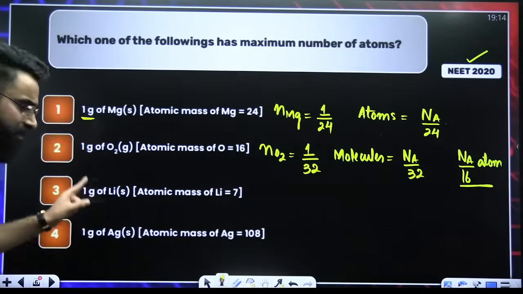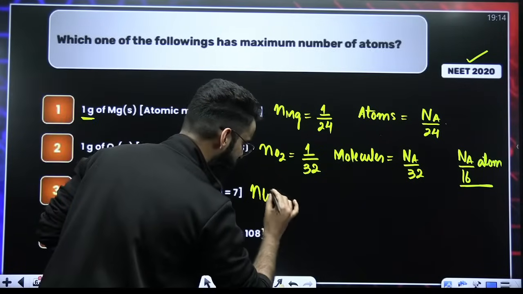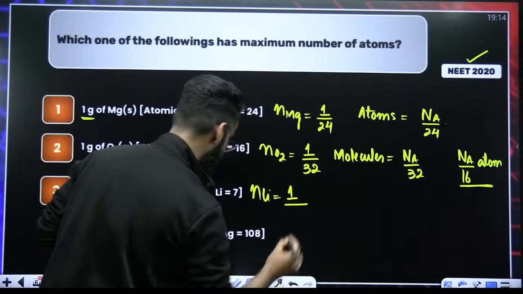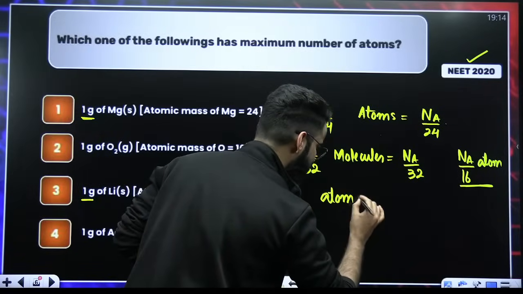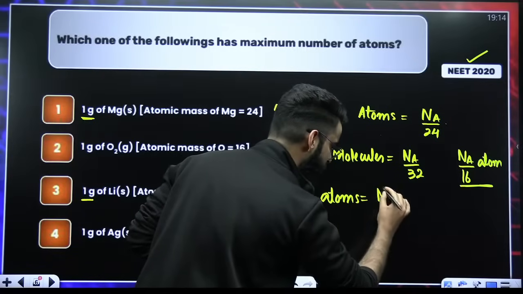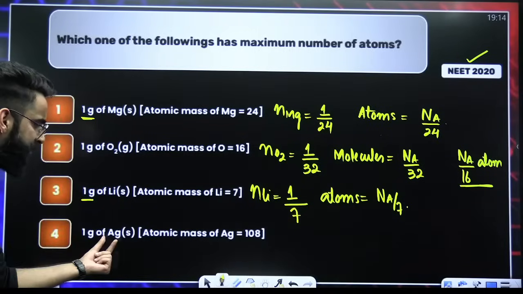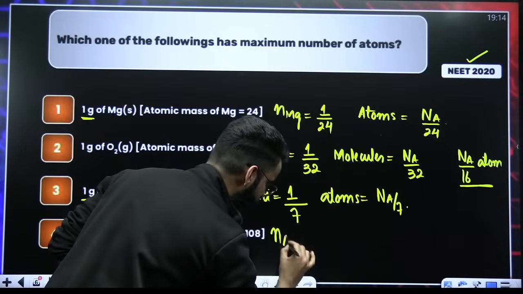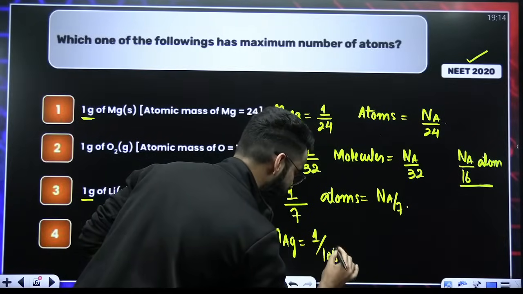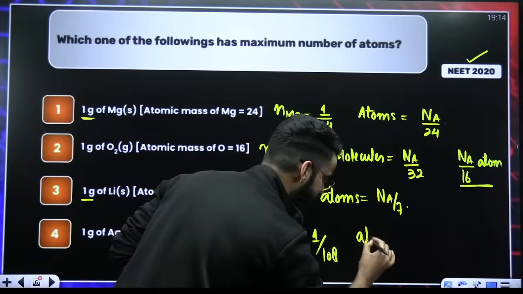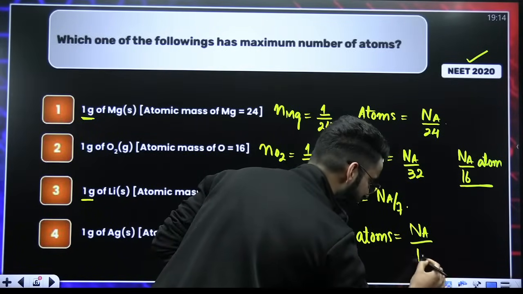Look at the third option, 1 gram of lithium. Calculate the moles of lithium first of all. Moles of lithium is equal to given mass of lithium divided by molar mass of lithium. You know it. Now calculate the atoms of lithium directly. Atoms of lithium will be moles multiplied by Avogadro's number. So it's Na divided by 7. So these are the atoms. Look at the last one, 1 gram of silver. Number of moles of silver will be equal to given mass of silver divided by molar mass of silver. If I multiply this term with Avogadro's number, I'll be getting the atoms, and atoms here is going to be moles multiplied by Avogadro's number.